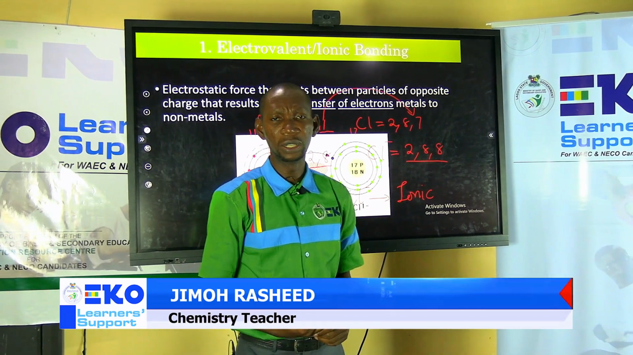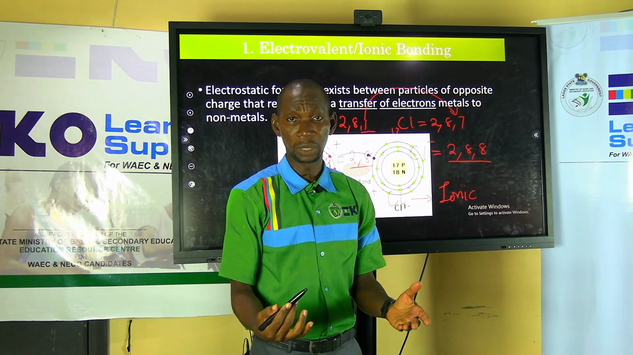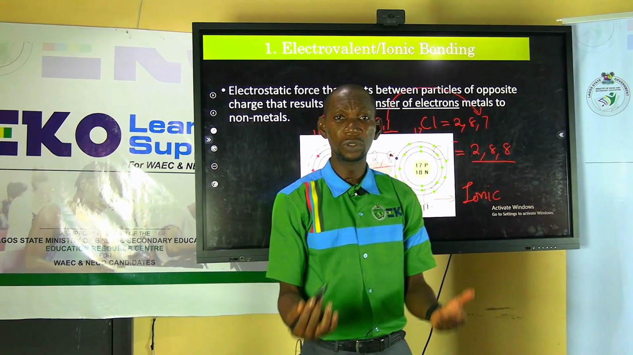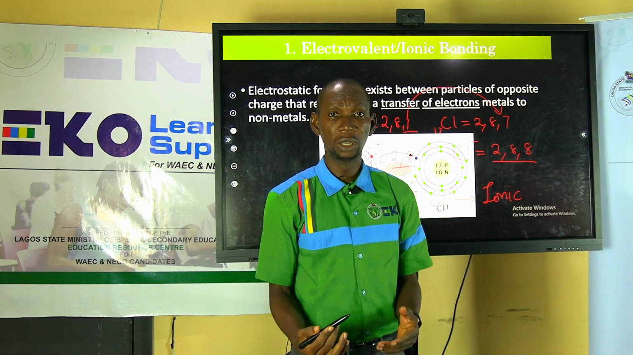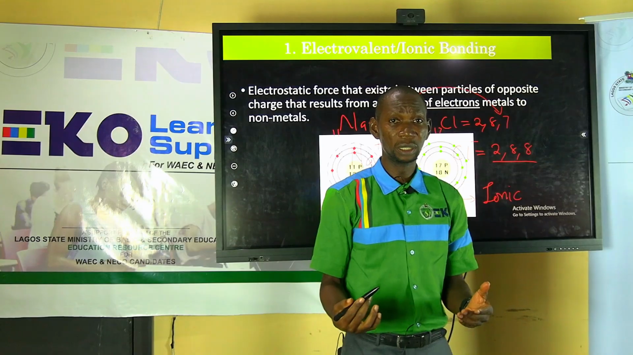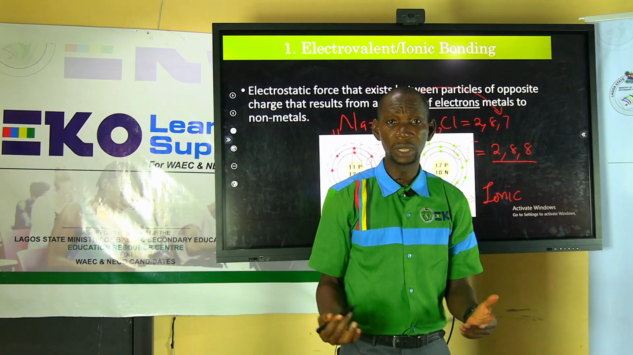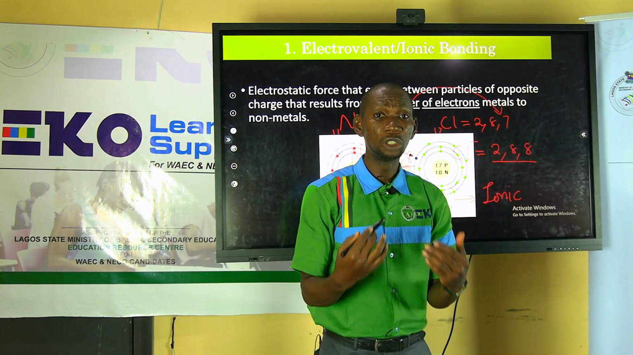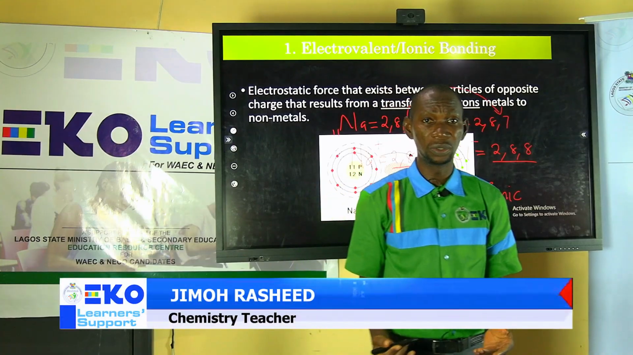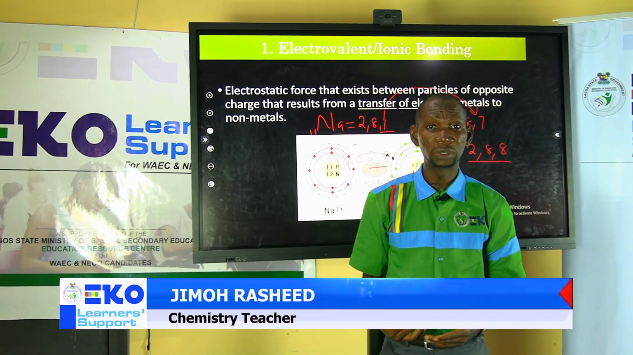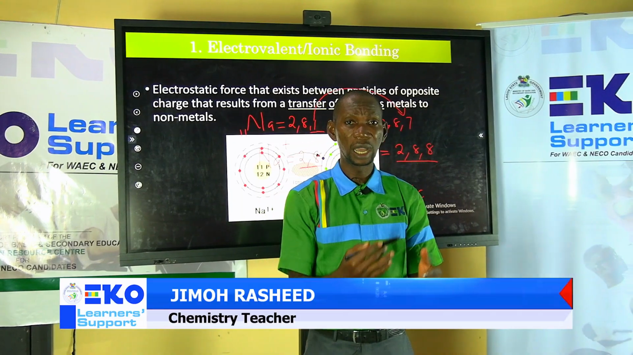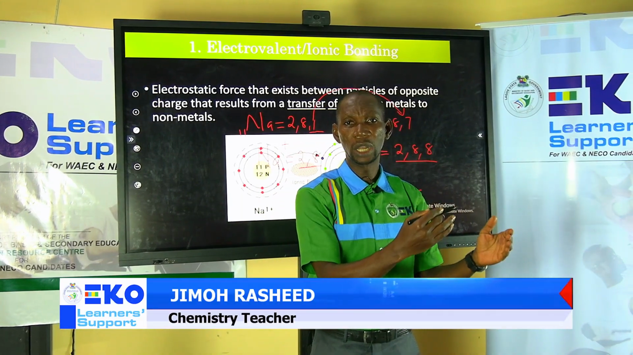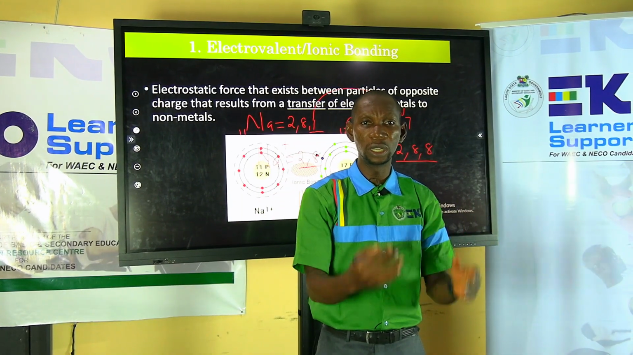What are some characteristics of electrovalent compounds? A compound that is formed as a result of electrovalent bonding is referred to as an electrovalent compound, or simply an ionic compound. They have some characteristics like the fact that they are usually crystalline solids. Yes, they are usually crystalline solids. If you look at your sodium chloride, you will see that they are cut into shape. That's what we refer to as crystalline solid.